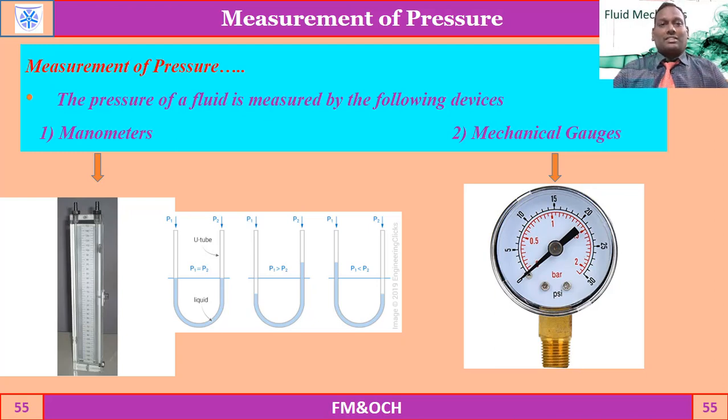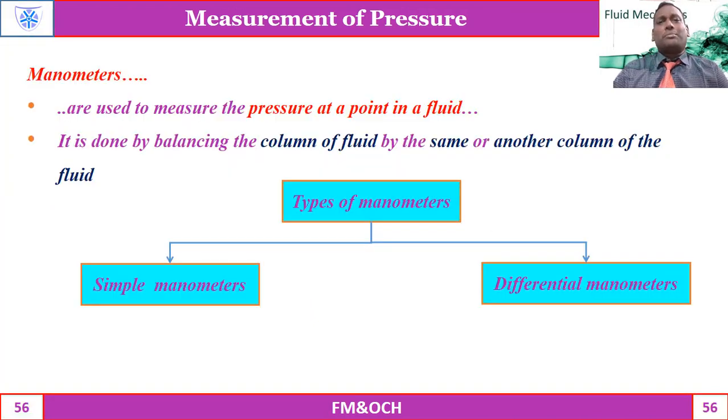Now, to simplify, there are some pressure measuring devices. Yes, manometers or mechanical gauges are widely used in industry to measure these pressures. What are manometers? Manometers are generally used to measure pressure at a point in a fluid by balancing a column of a fluid by the same or another column of fluid. There are different types of manometers classified as simple manometers and differential manometers.